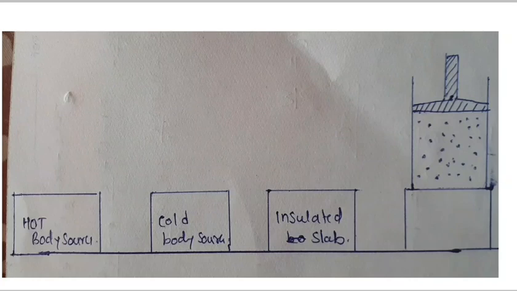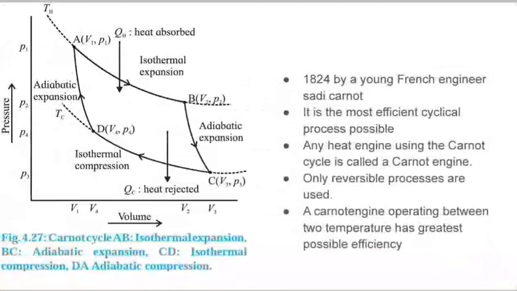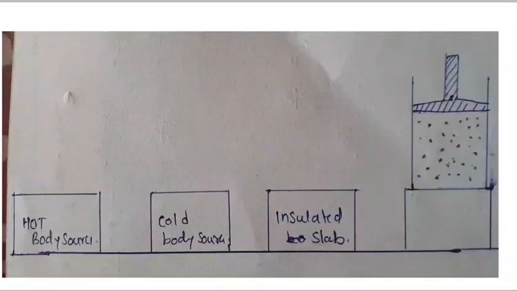The cylinder is now kept on an adiabatic platform or an insulating slab, and the gas is allowed to expand further to the state C. This is an adiabatic expansion and the temperature falls from TH to TC. Work is done by the gas.